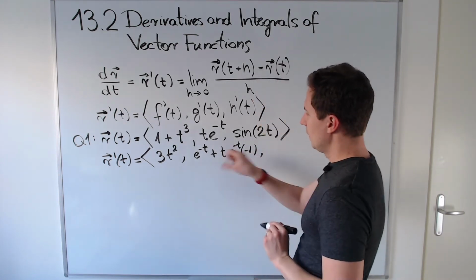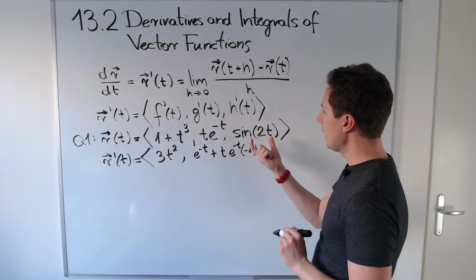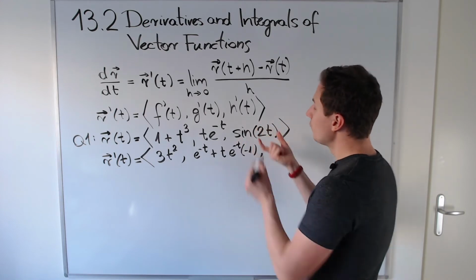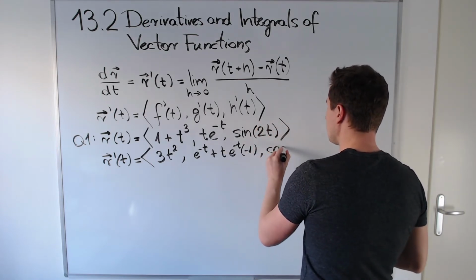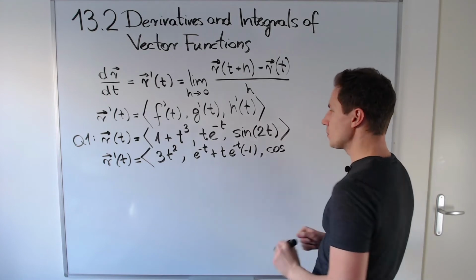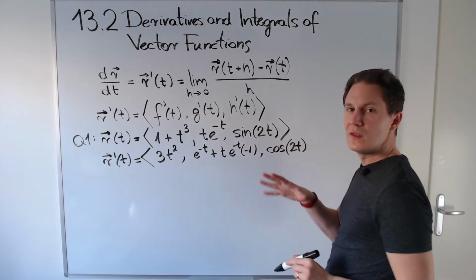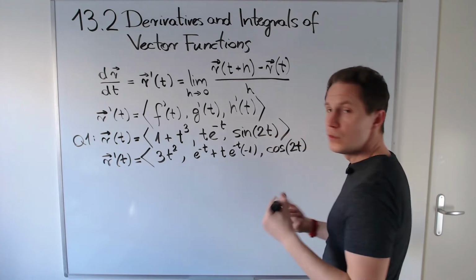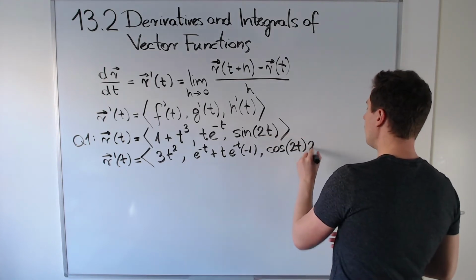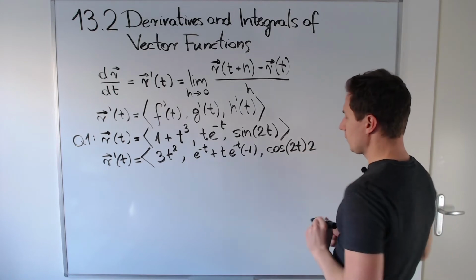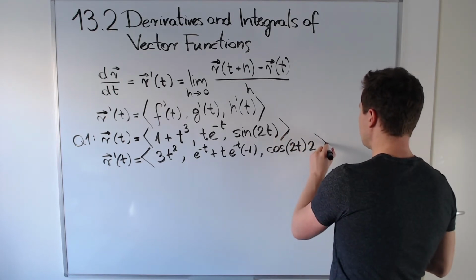Okay, so that's the second component, and for the third component, again we can apply the chain rule to first compute the derivative of the outer function, the sine function, whose derivative is the cosine function, so that gives us cosine of 2t, and then the inner function 2t gets differentiated to the number 2, so that's a factor of 2 coming from the chain rule.